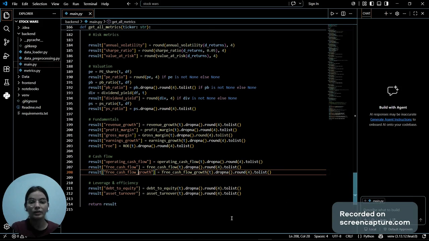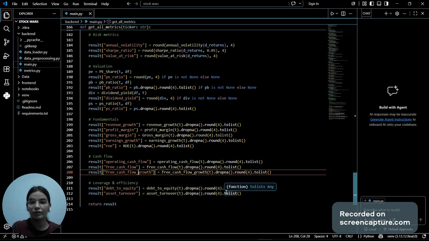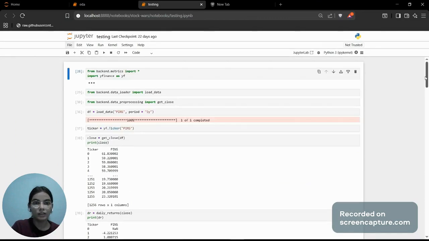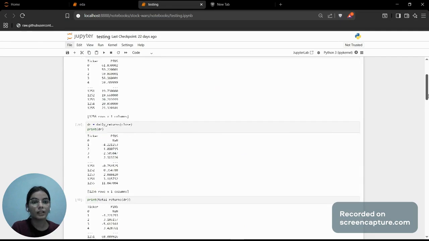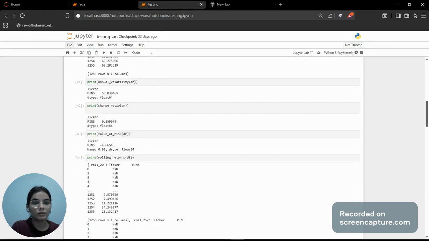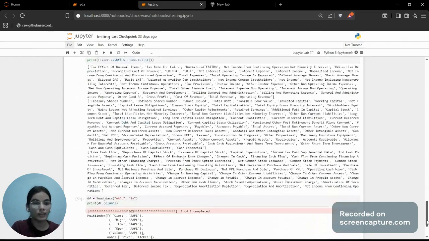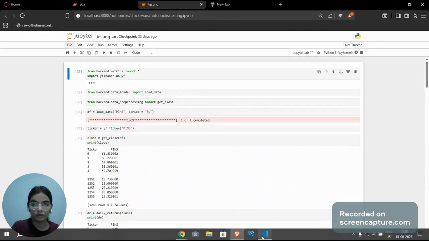Also, oh, one thing I forgot. For the testing and validation, after implementing the backend functions, I created a testing notebook just to check and test all these functions, if they are fine or not, before integrating them into the API. And we can see the testing notebook here. As you can see, I used PINS, the Pinterest ticker, and I used the close, then daily return, then total return, annual volatility. I calculated everything before integrating them into the API. So I independently tested each of the functions first before implementing them. Now let's go back to the API.